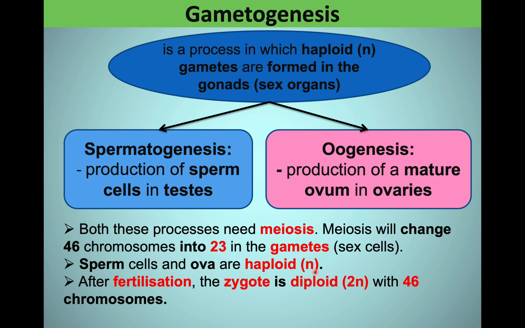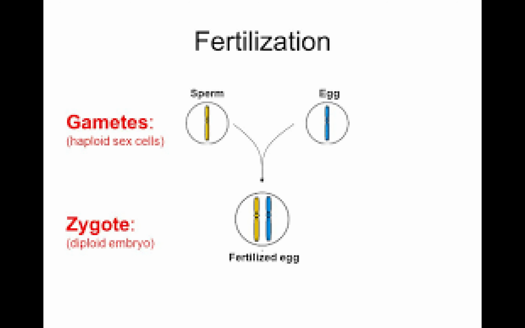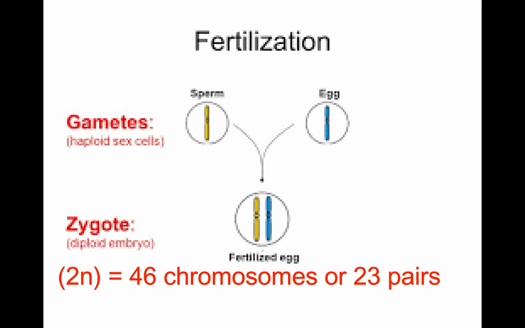But what happens after fertilization? After the egg cell and the sperm cell fuse together, what's going to happen? Yes, a zygote is going to be formed. Now, zygotes, children, are diploid. They are 2N, they carry a whole full set of chromosomes, which is 46, or we can say 23 pairs.